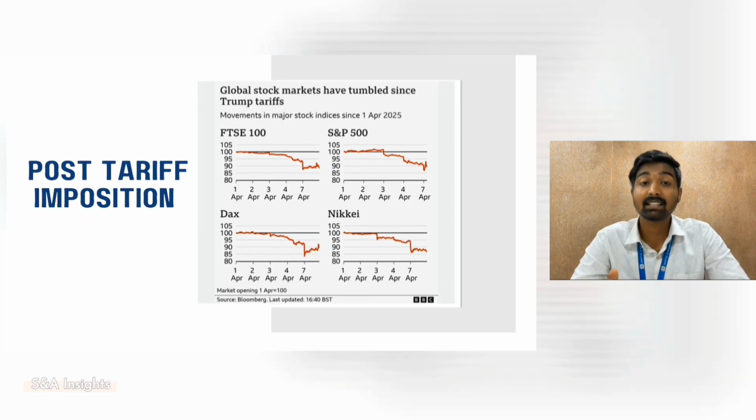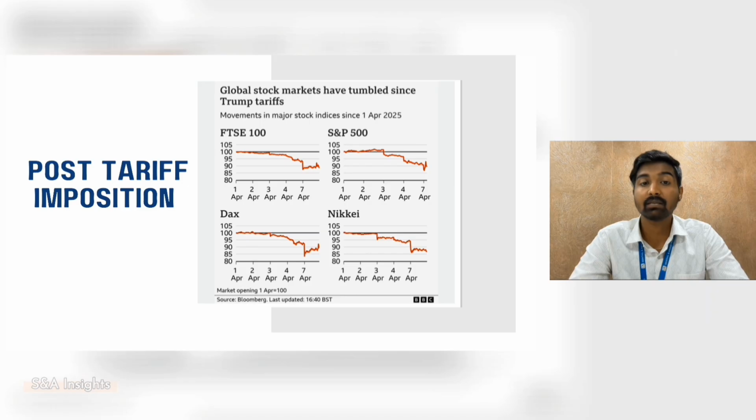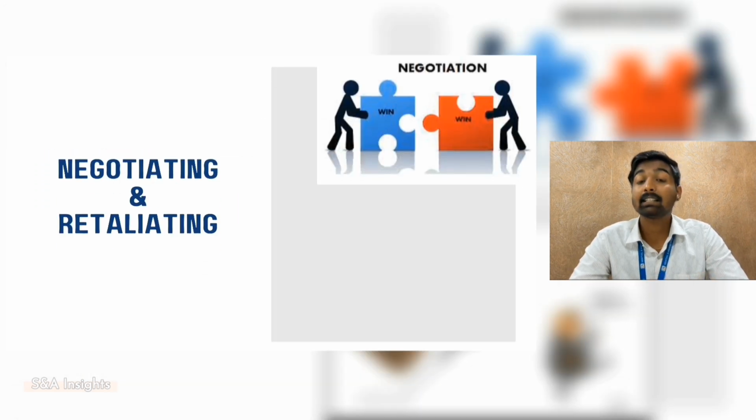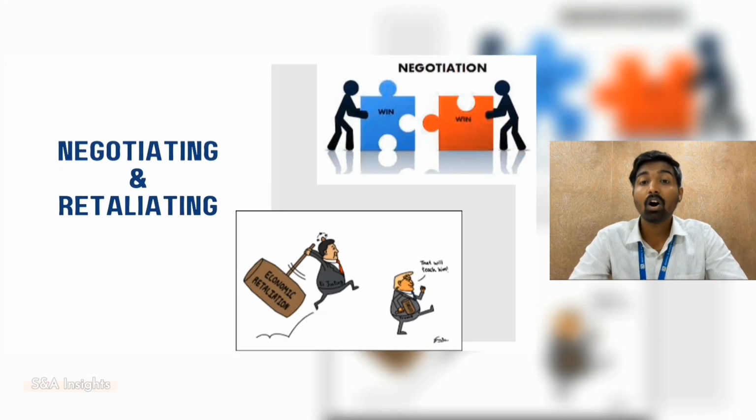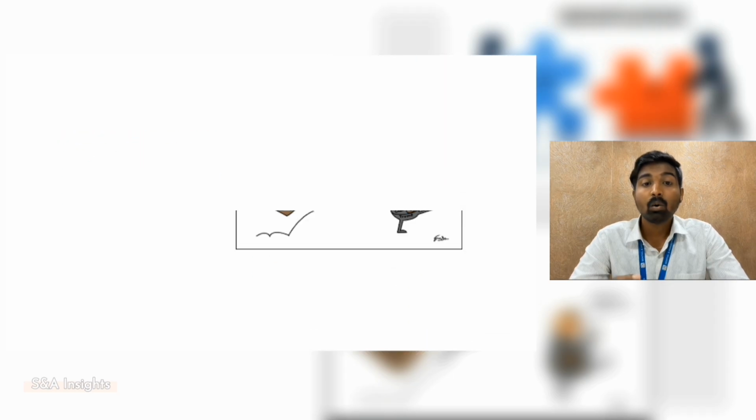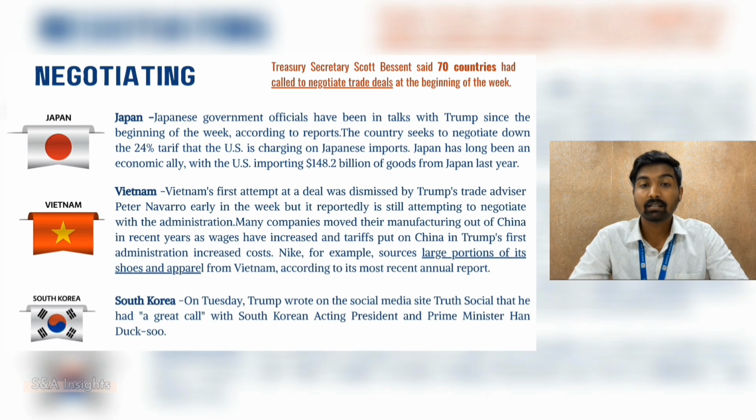Market meltdown, the domino effect. When the US flexes its trade muscles, the world trembles. Here's the damage so far. UK's FTSE index plunged 1000 points from 8000 points. Germany, Japan, and even US markets took major hits. Why? Because trade wars create uncertainty and markets hate uncertainty. Post US tariffs, there exist two paths: negotiate or retaliate. The ones who negotiate are the deal makers.